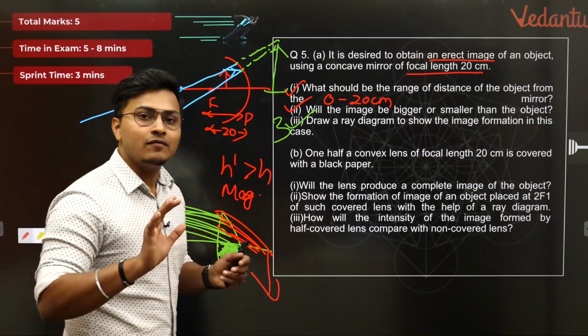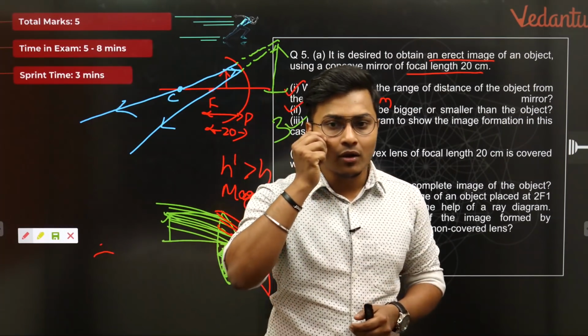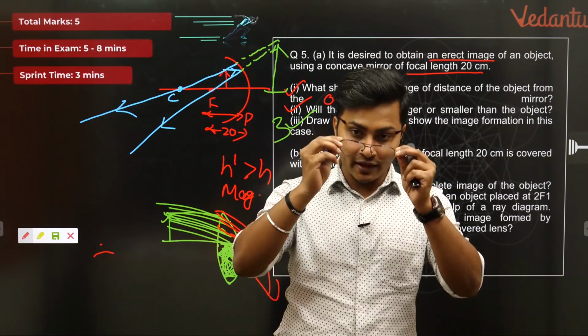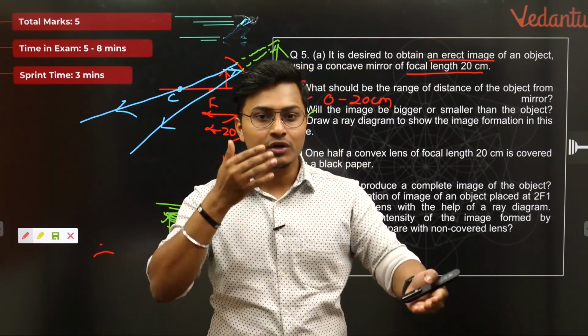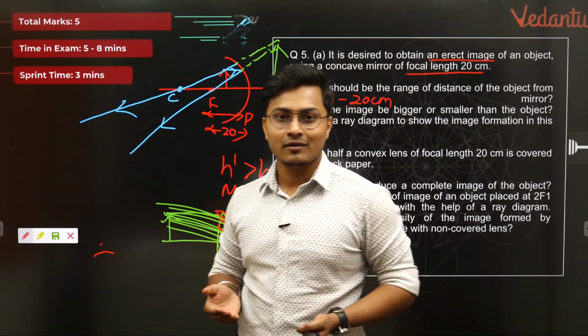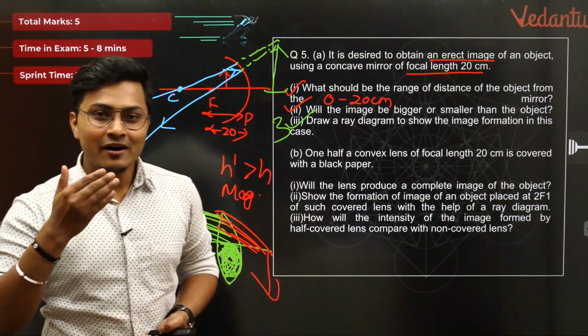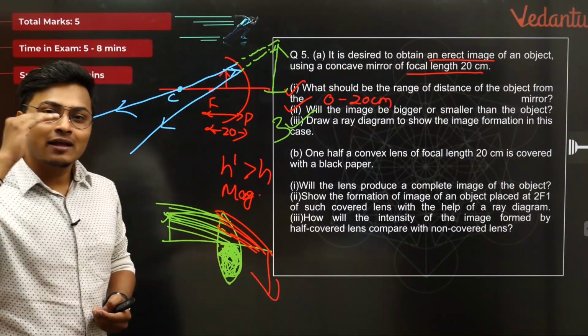For example, you do one thing, you take up your glass here. If you wear spectacles, you take up your glass and you just cover it up with half. Are you not able to see the downward object? You are definitely able to see. Correct? जब तक अपनी आंखें ना बंद कर लो आप, you are definitely able to see.